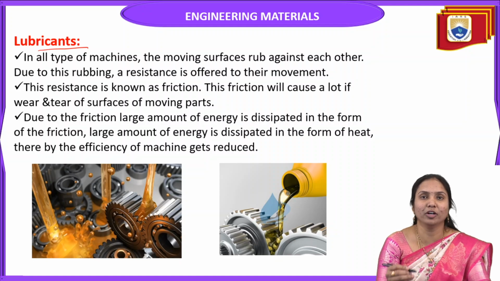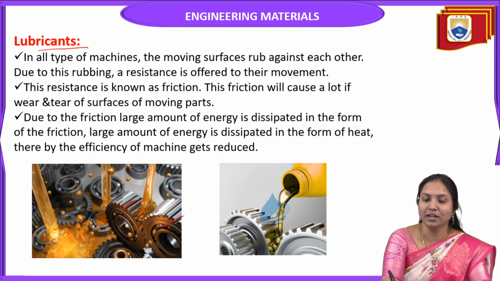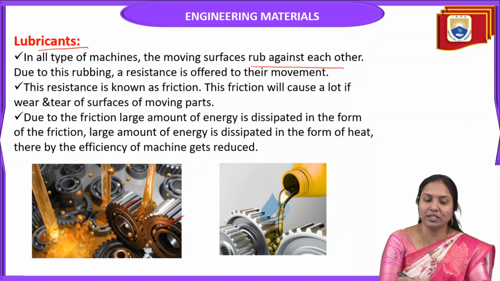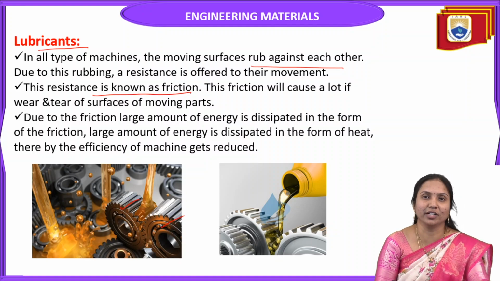Generally in all types of machines, two moving surfaces rub against each other. Due to this rubbing, a resistance is offered to the movement. This resistance is known as friction.